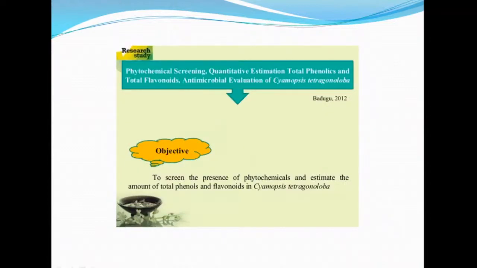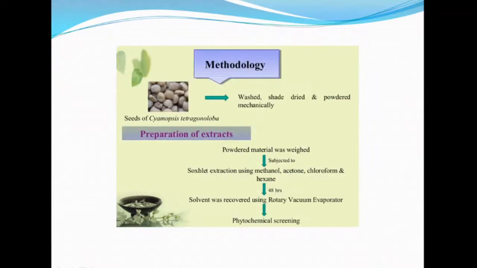You can choose or give a minor project to the students, that is how to screen and quantify the total phenol and flavonoid present in the plant, for example the Synopsis plant seed part, and how to conclude and get the results. So the objectives: to screen the presence of phytochemicals and estimate the amount of phenols and flavonoids in Synopsis.